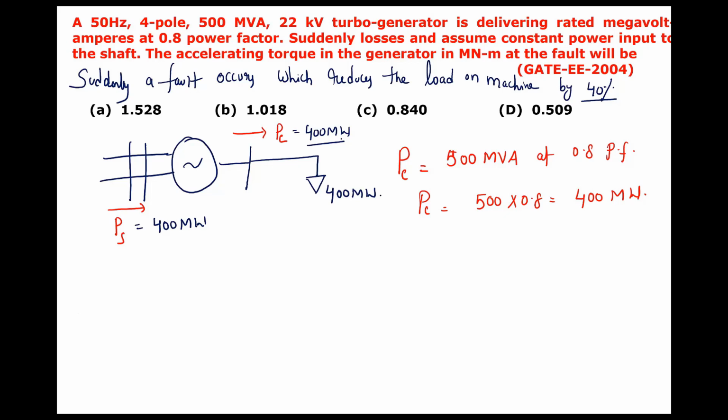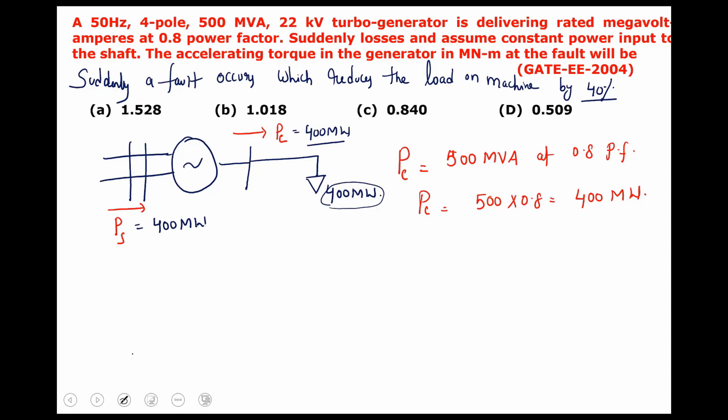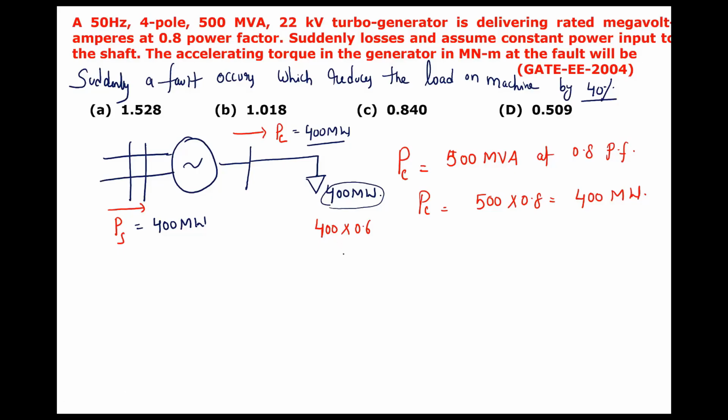Suddenly, because of some disturbance, some fault, the load on the machine reduced by 40%. What does 40% load reduction mean? The load reduced from 400 megawatt, and with a 40% reduction, how much is left? 60%. 60% of 400 megawatt is how much? 240 megawatt.